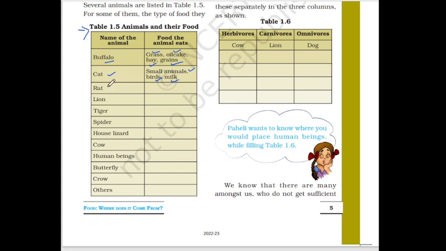Now the next one is the rat. So students, have you ever thought what a rat eats? A rat eats bread, and a rat also eats grains. There might be so many students who like bread and butter a lot, right? Then comes the lion. We know it's a carnivorous animal, so it survives on the flesh of other animals. Next one is the tiger. Again, it also survives on the flesh of other animals.